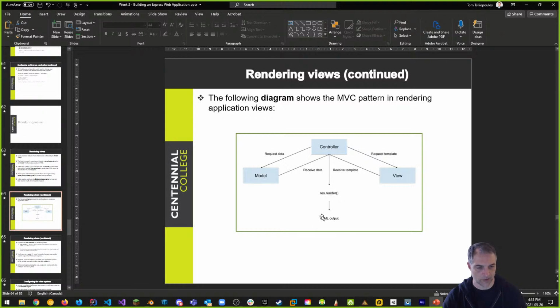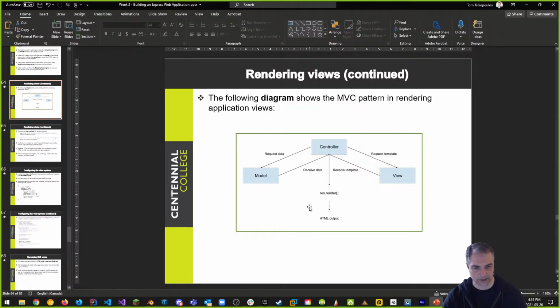It creates the HTML on the fly, or in real time, for you, as opposed to having HTML pages that are static. We don't have static pages here. We have dynamic HTML page creation. That's what happens with Express.